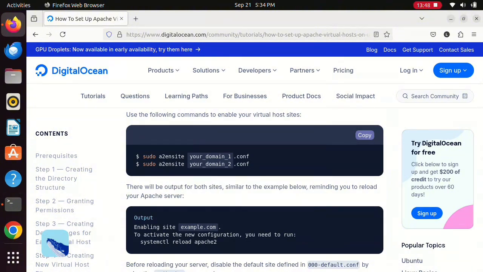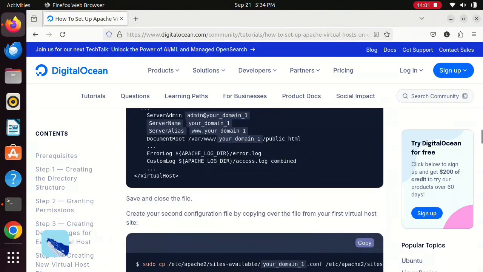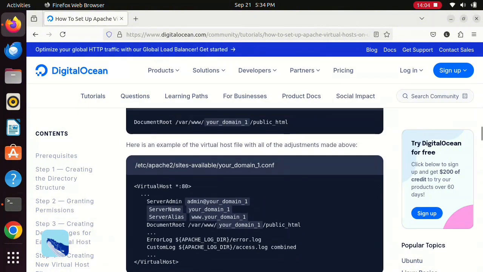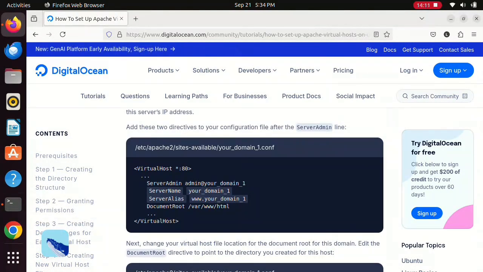Eventually, I would find the problem. Oh, you don't really need to go through all this. This is in reference to the second domain that the guide of DigitalOcean is recommending me to do. I did not do that. I just limit myself to one domain at this point.